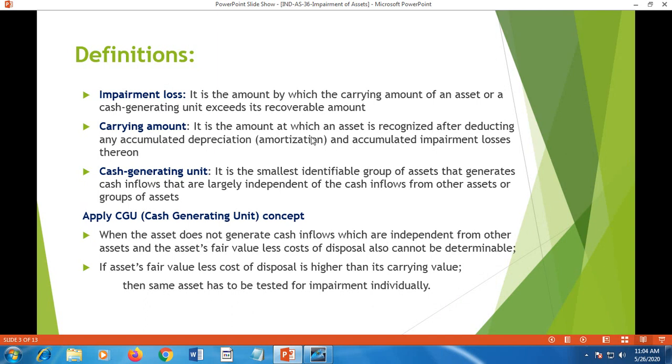Carrying amount is the amount at which the asset is recognized after deducting any accumulated depreciation, amortization in respect of intangible assets, and accumulated impairment losses thereon. That means carrying amount is the amount shown in the balance sheet after all adjustments such as depreciation, amortization, etc. It is the net amount shown in the balance sheet.